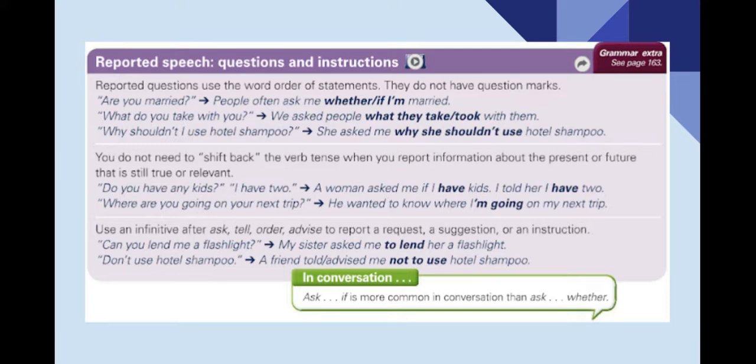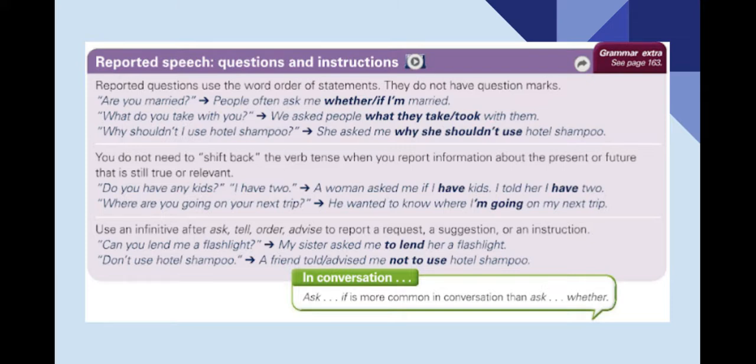Look at the examples here. Do you have kids? I have two. A woman asked me if I have kids. I told her I have two. You know, this is still true. It's relevant to the present. So that's why we're not doing the back shift.